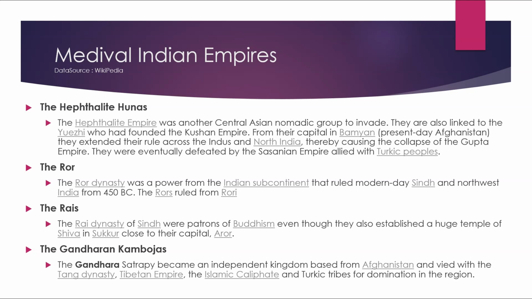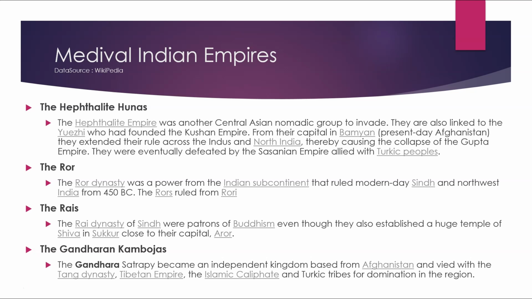The Rai dynasty was a power of the Indian subcontinent that ruled modern-day Sindh and northwest India from 450 BC. The Rais ruled from Rori. The Rai dynasty from Sindh were the patrons of Buddhism, even though they also established a huge temple of Shiva in Sukkur, close to the capital, Aror.